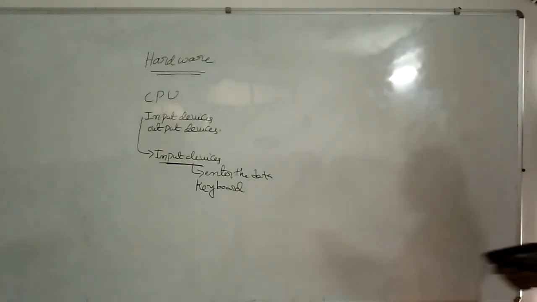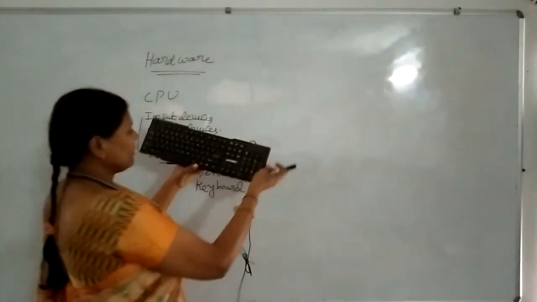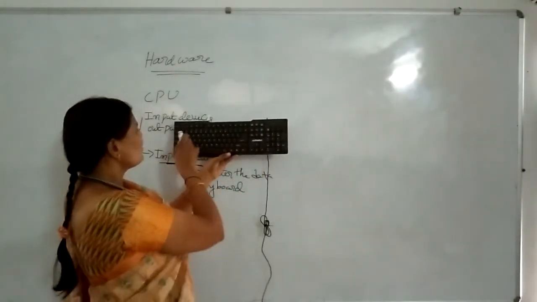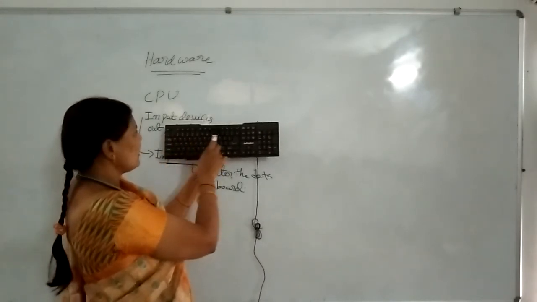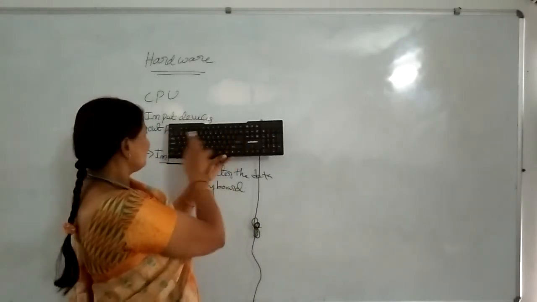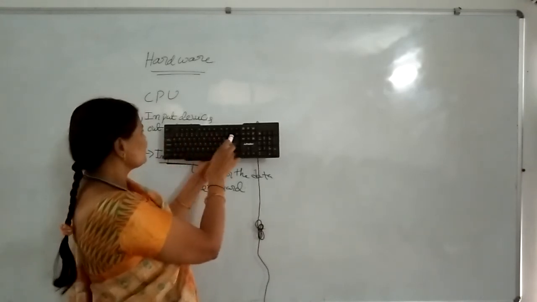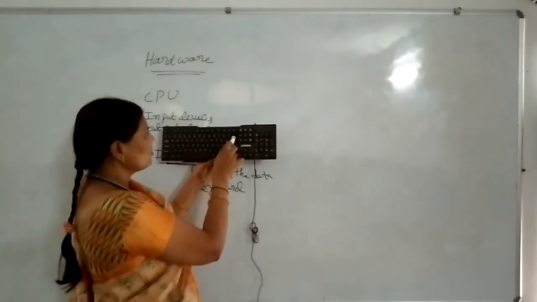See here, every keyboard will have a standard layout. This one is the keyboard. In the keyboard, the first button is the escape key, and after the escape key we have the function keys F1 to F12.